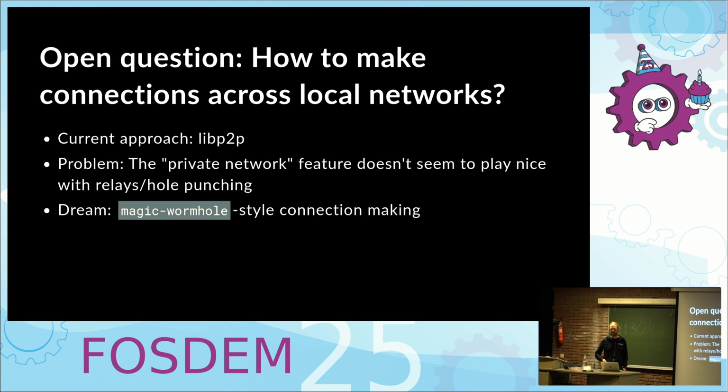And if you have suggestions on how to do it, let us know. libp2p has this private network feature for encryption, and libp2p also has relays, but I don't think the two fit together in a good way. It's not really intended for that. And our dream would be to have a magic wormhole style connection making, where one person gets 3 English words and then tells that to the other party, and then the other person can connect.